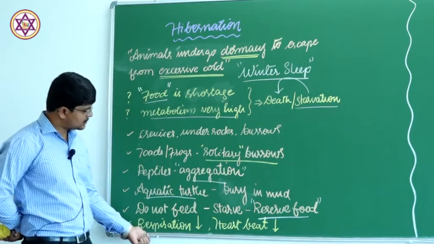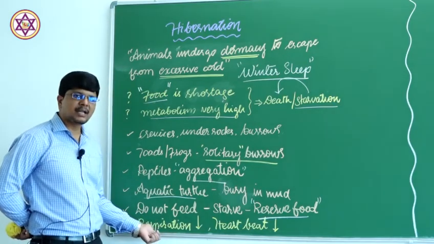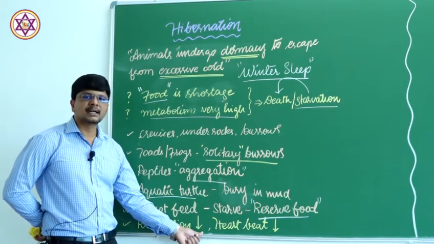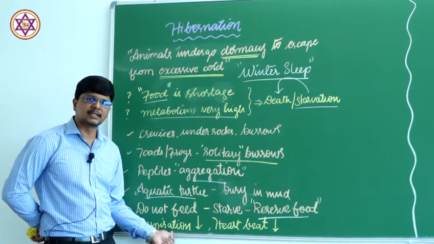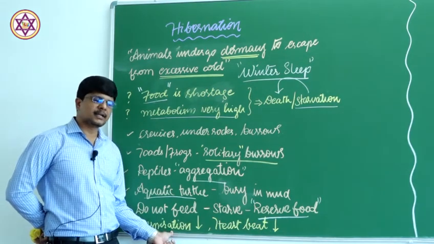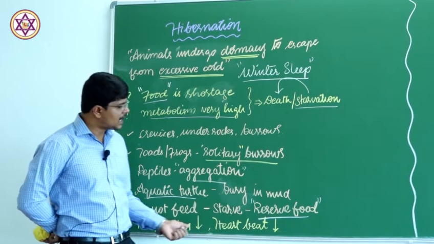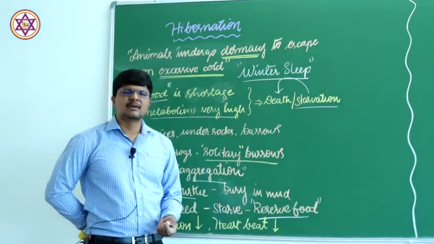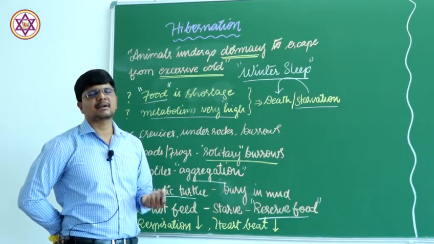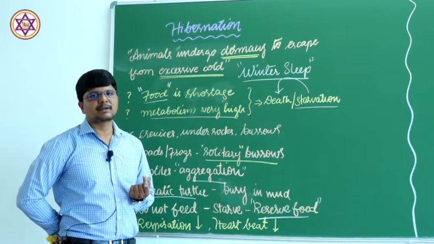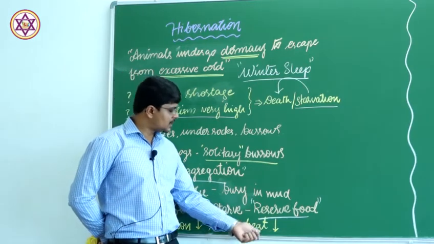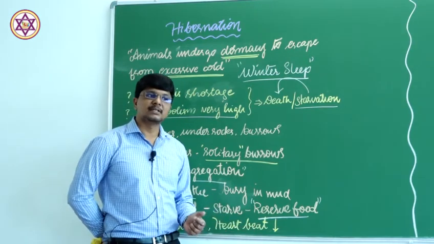And in order to maintain that low level of metabolic activity, the rate of respiration is lowered, as well as the heartbeat rate also being reduced. There will be few beats per minute. In a normal condition, there will be an increased heartbeat rate. During the winter sleep, they show a few heartbeats.